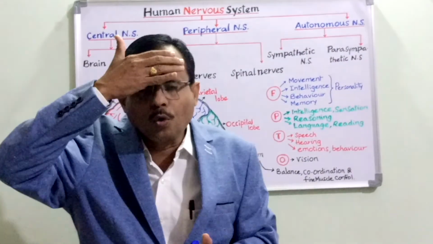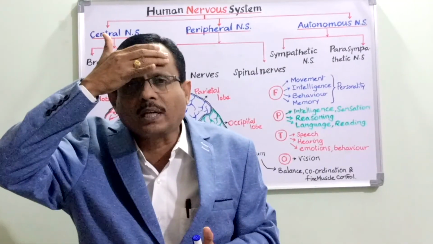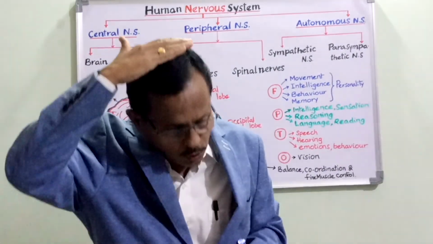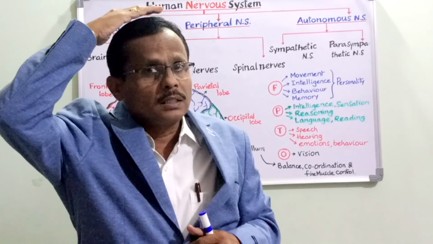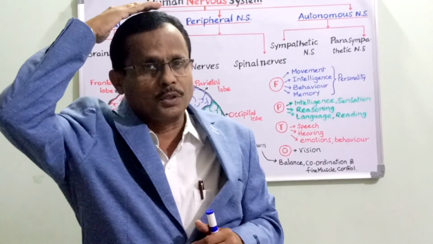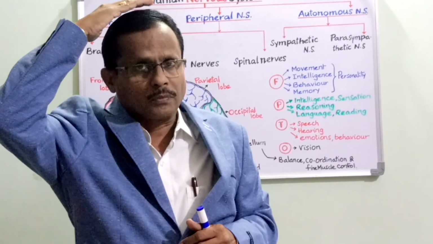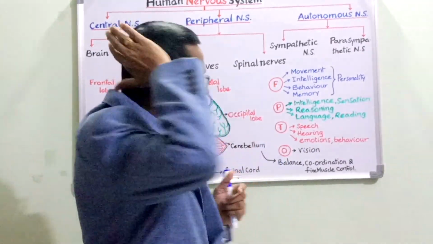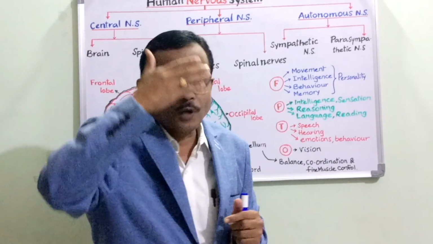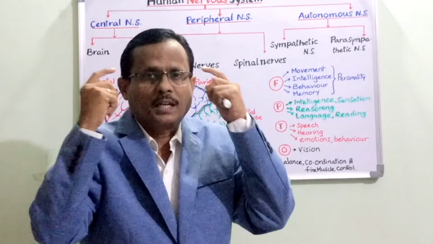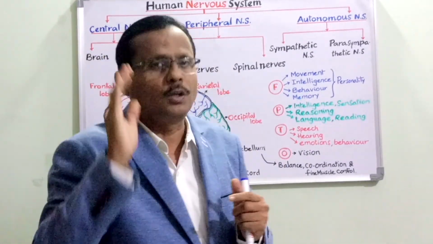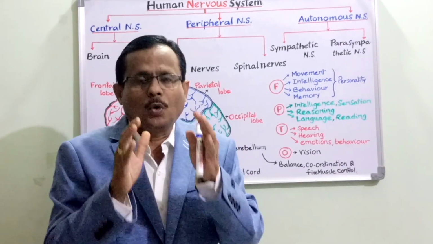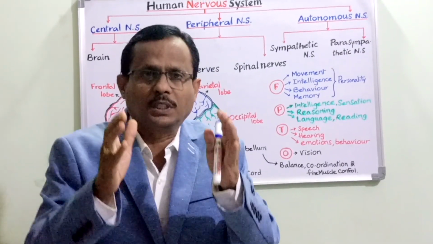The frontal lobe lies here in the forehead region. The parietal lobe lies on the upper side of the head region, that is the brain. Then the temporal lobes and the occipital lobe. These are the four lobes or four zones of the cerebrum.